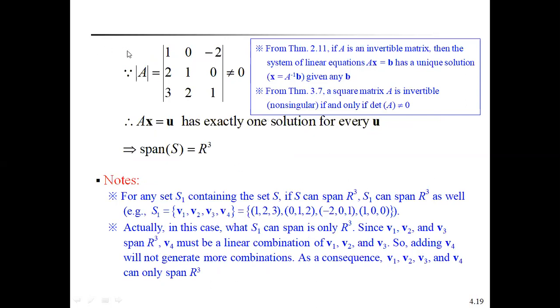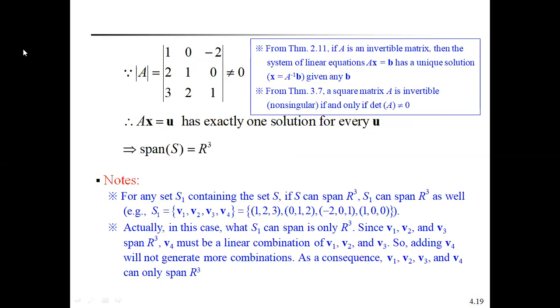So in matrices, we have two theorems. If A is an invertible matrix, the system of linear equations Ax equal to B has a unique solution. Also, any square matrix is invertible if and only if the determinant of A is not equal to 0.